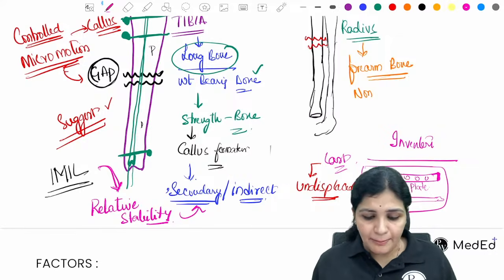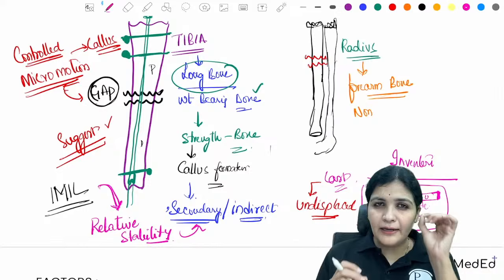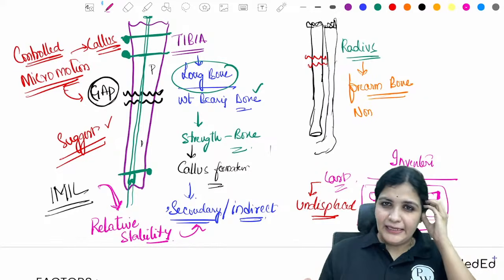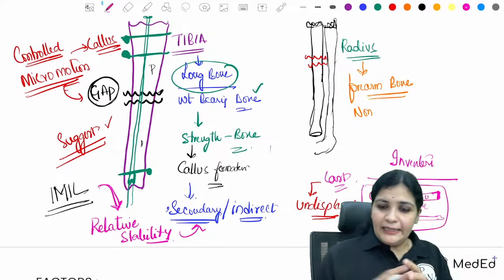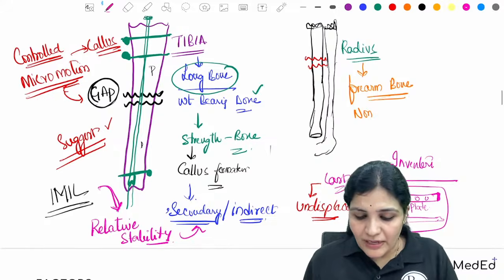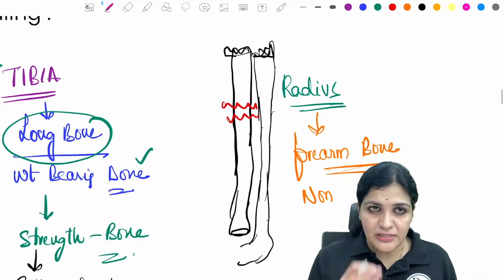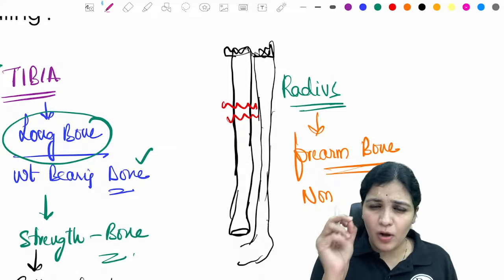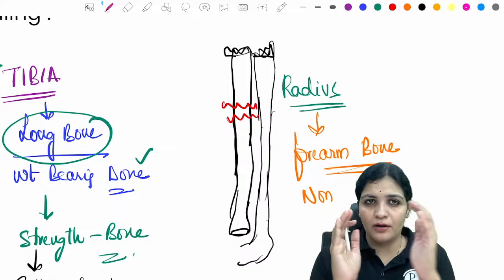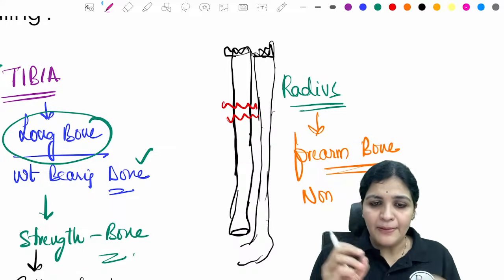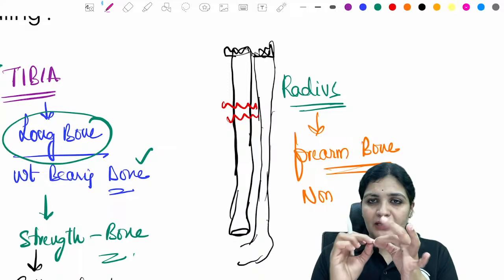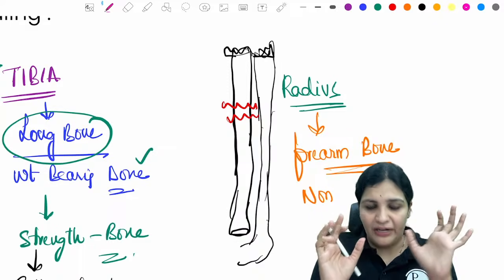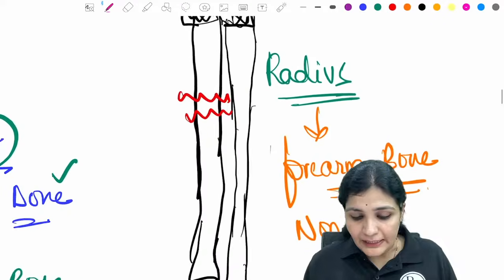Yes, there should be some gap, not a wider gap, a little gap which is taken care of by the nail itself. So it is not directly in compression. Whenever it is coming to the tibia, we have a small, slight gap. A small gap just to allow that slight movement of the fracture, right? And now we are dealing with the radius.